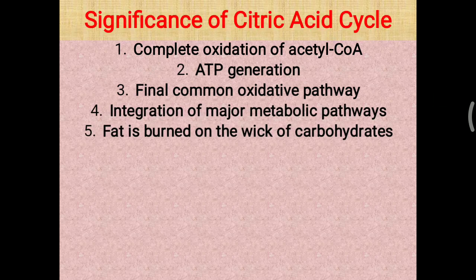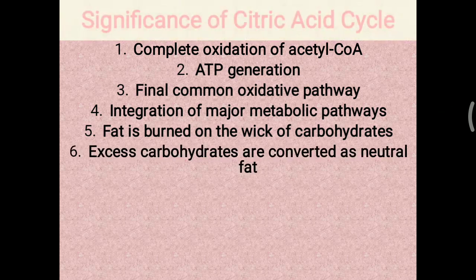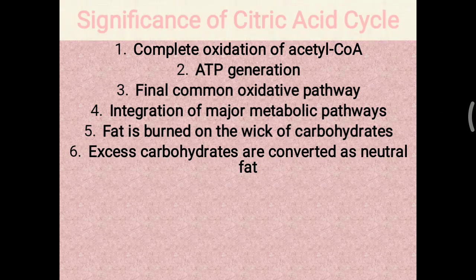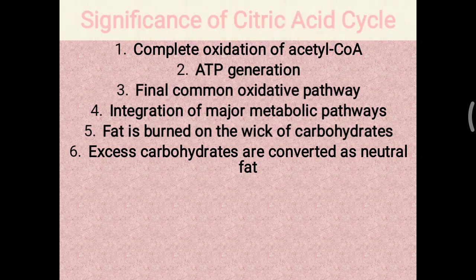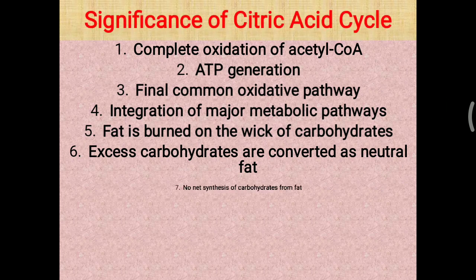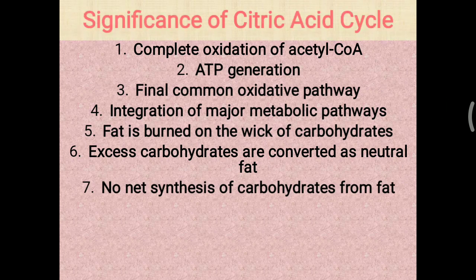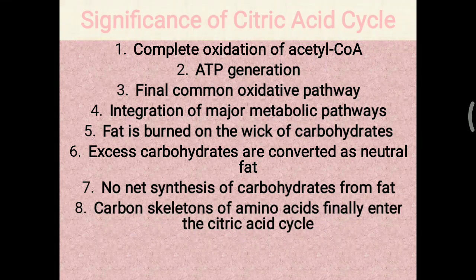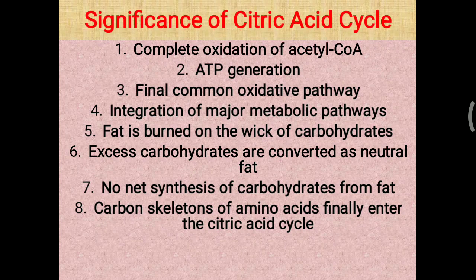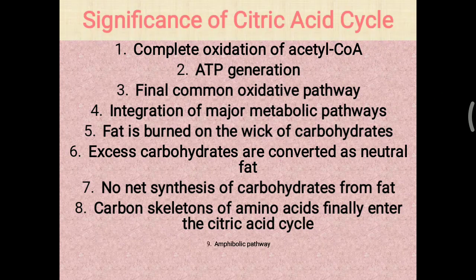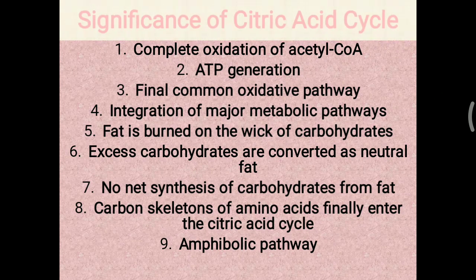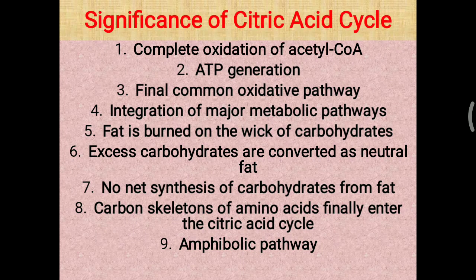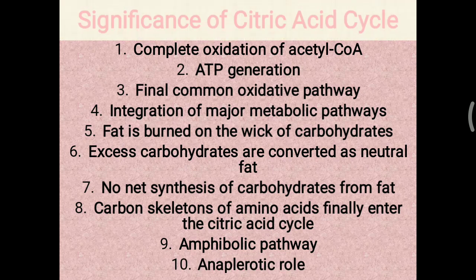Fat is burned on the wick of carbohydrate, and excess carbohydrate is converted into neutral fat. All that can be explained with the help of this citric acid cycle. There is no net synthesis of carbohydrate from fat, and carbon skeletons of amino acids finally enter the TCA cycle. This cycle is considered amphibolic in nature. Amphibolic means both anabolic as well as catabolic. One more thing, the TCA cycle has an anaplerotic role.